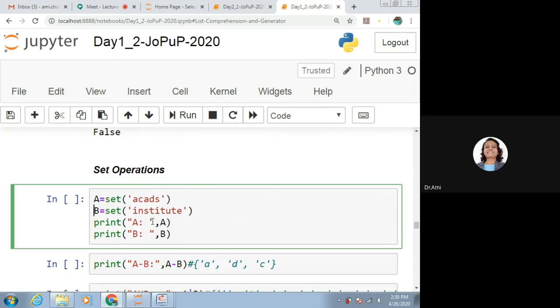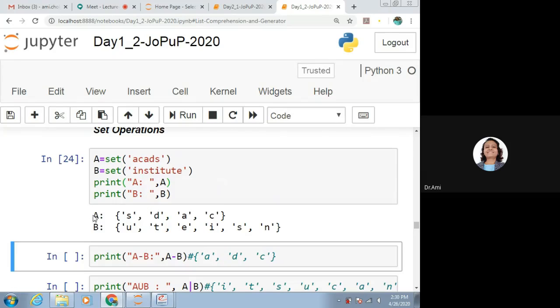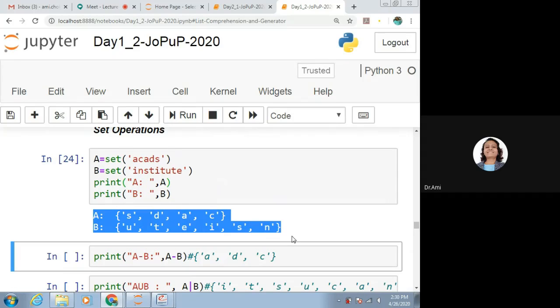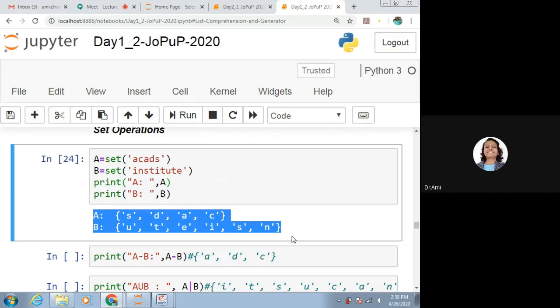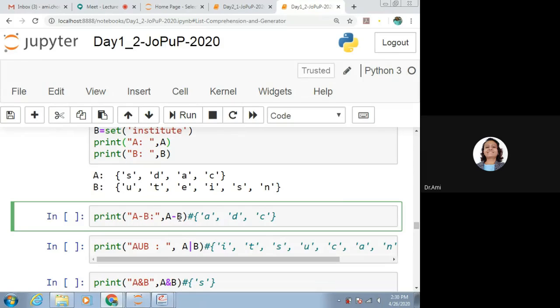And B has the element that is I N S T I T U T E. Now if I print A and B, let us run this cell. You can see the sets A and B are like one character each, with the duplicates removed. Now we want to see the difference. So we will do A minus B. Directly the operations are available. So let us run that.